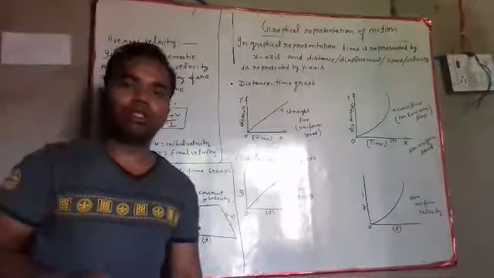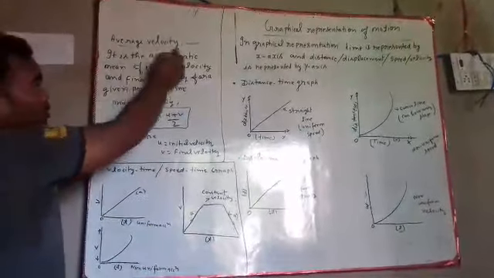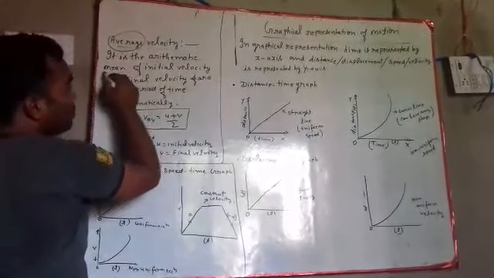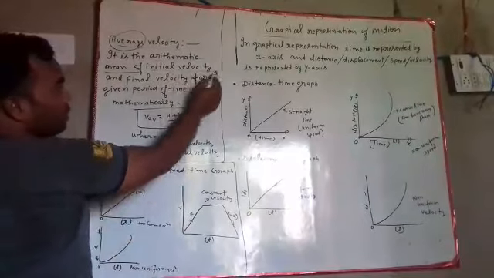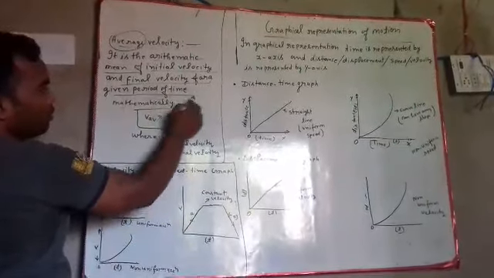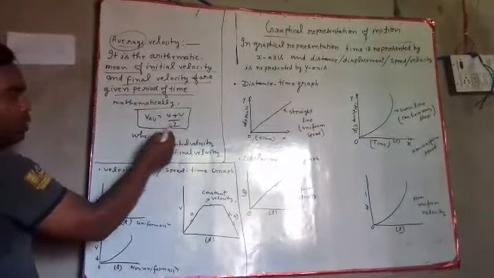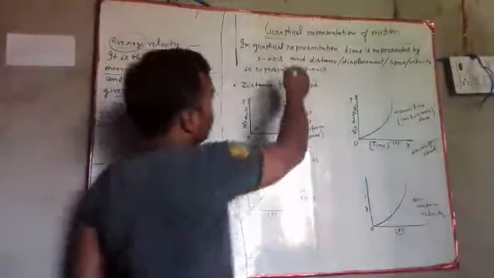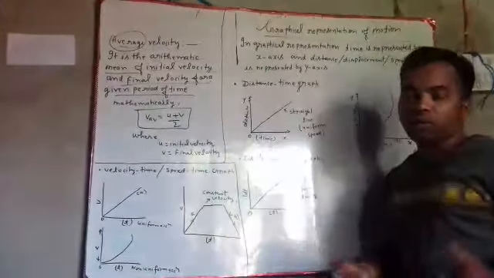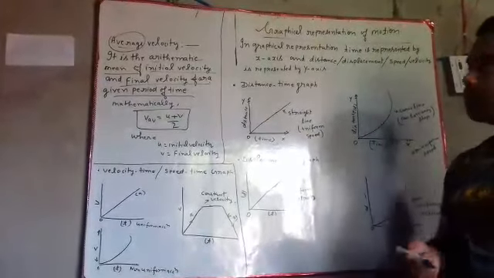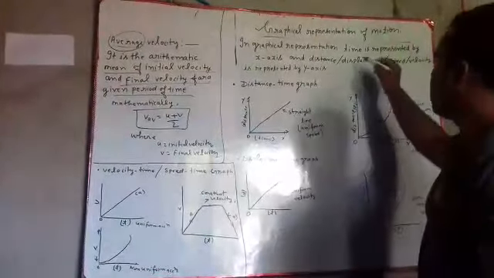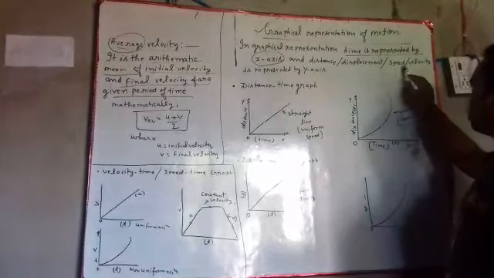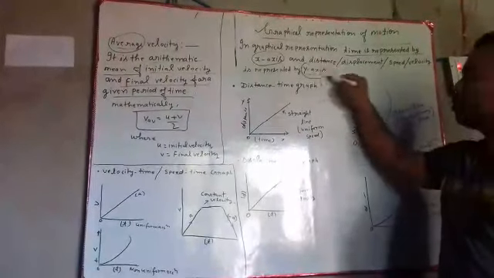Now we will discuss average velocity. What is average velocity? Here, average is what? It is the arithmetic mean of initial velocity and final velocity for a given period of time. V average is equal to u plus v by 2, where u is initial velocity and v is final velocity. Now we will discuss graphical representation of motion. How can we represent motion on graph paper? On the graph paper, time is represented on the x-axis, and distance, displacement, speed, velocity are represented on the y-axis.